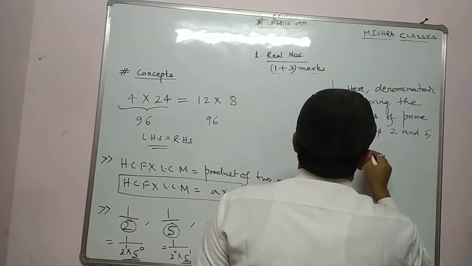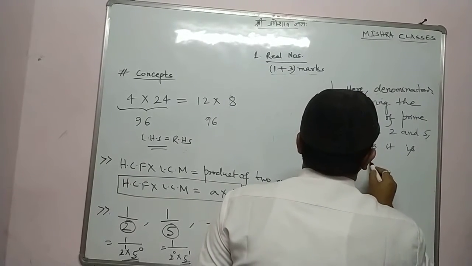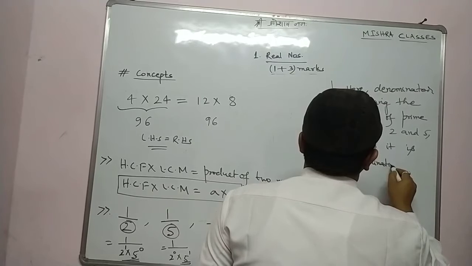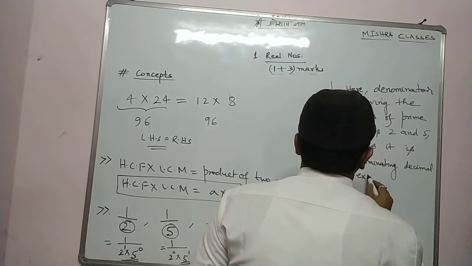Thus it is a terminating decimal expansion.